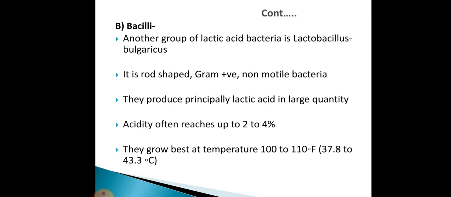The second one is the bacilli. Another group of lactic acid bacteria is Lactobacillus bulgaricus. It is a rod-shaped, gram-positive, non-motile bacteria. They produce principally lactic acid in large quantity, and the acidity often reaches up to 2 to 4%. They grow best at a temperature of 100 to 110 degrees Fahrenheit, that is 37.8 to 43.3 degrees centigrade.